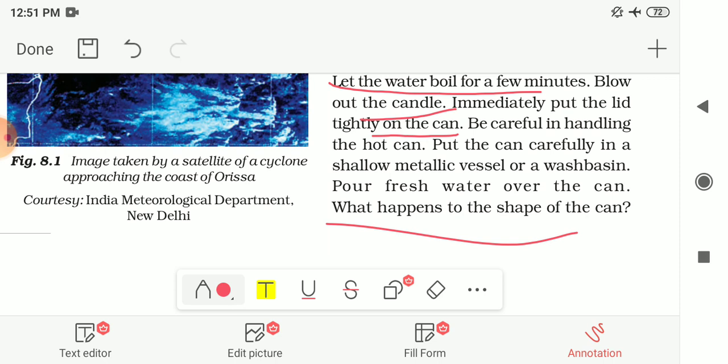Shallow metallic vessel means a vessel which is not that deep and is made of metal. After closing the can, put it in the metallic vessel or a wash basin, then pour fresh water over the can, and observe what happens to the shape of the can.